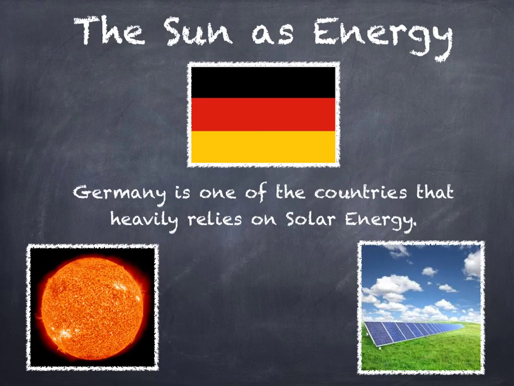The sun is used as an energy source globally. However, in Germany, they rely heavily on solar energy. Some advantages to using solar energy are that the power source of the sun is absolutely free. Also, the production of solar energy produces no pollution or greenhouse gas emissions. The technological advancements in solar energy systems have made them extremely cost-effective as well, and most systems have a lifespan of 30 to 40 years.